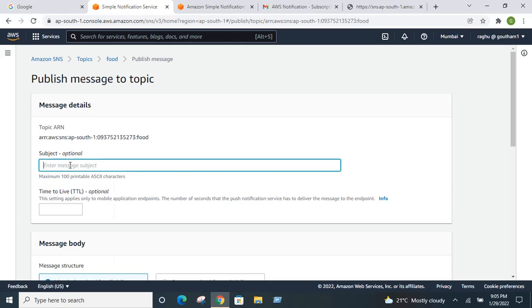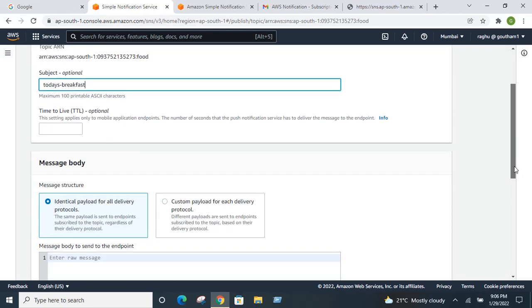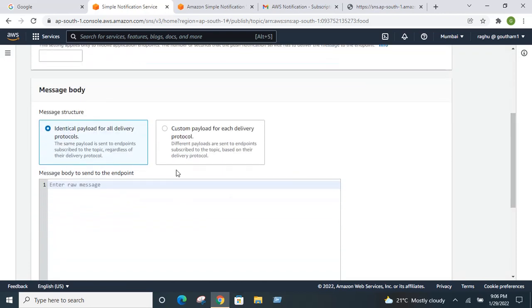See here, subject is optional. I am saying today's breakfast. Time to live is optional, and here there are two options. The first one is identical payloads for all delivery protocols, and the second one is custom payload for each delivery protocol. If you select identical payloads for all delivery protocols, that means the same message will be sent to all the persons who have subscribed to your topic.